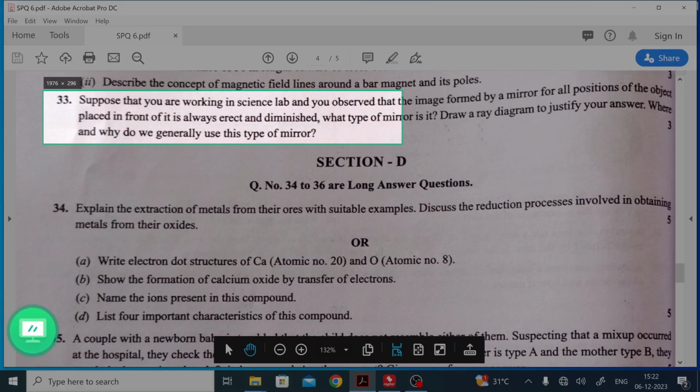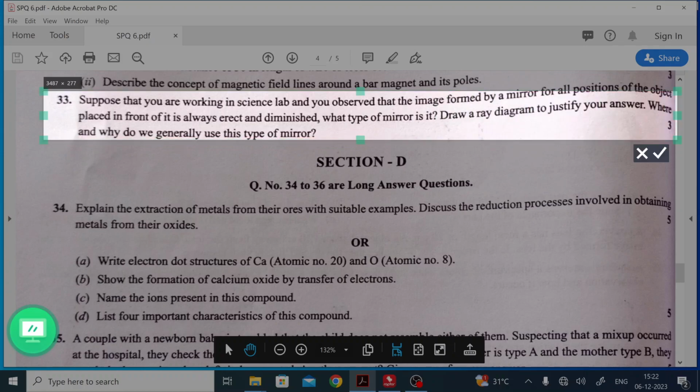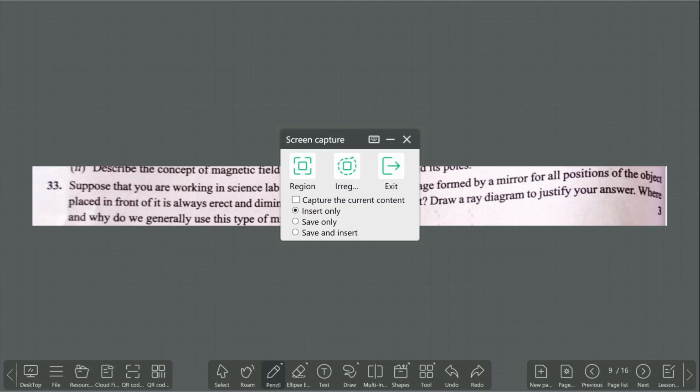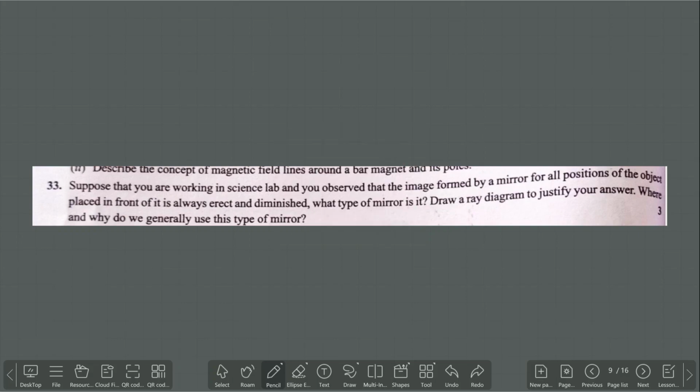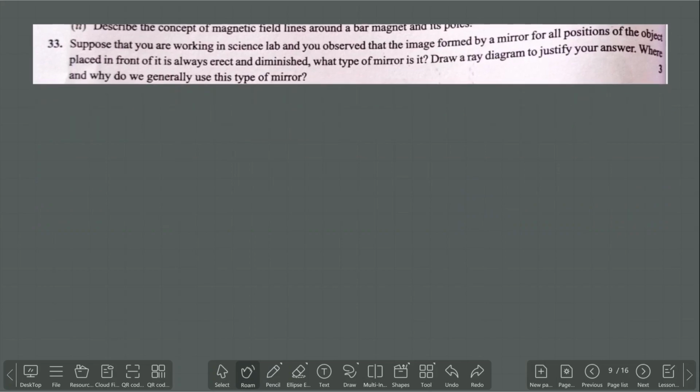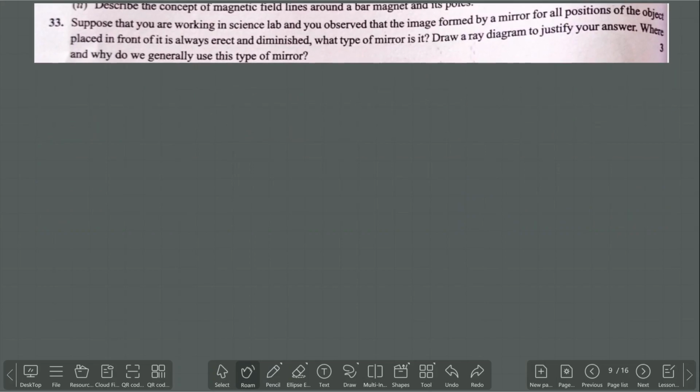Next, question number 33. So read the question. Suppose that you are working in a science lab and you observe that the image formed by the mirror for all positions of the object placed in front of it is always erect and diminished.